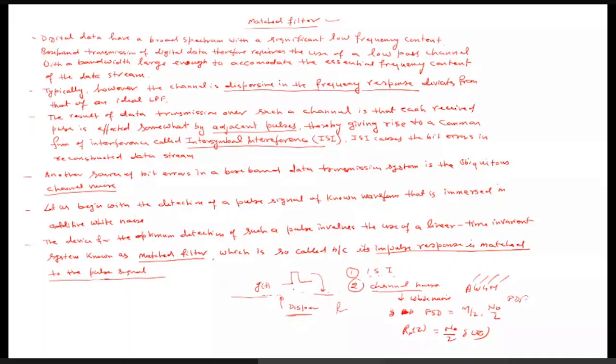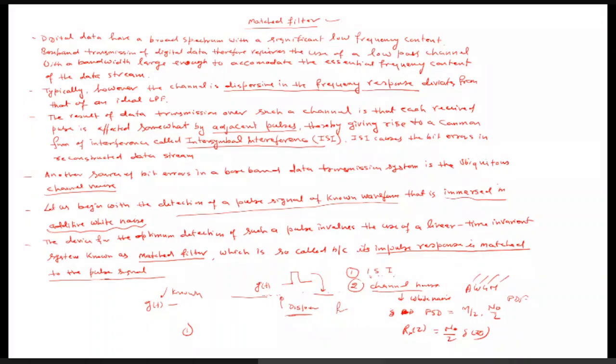So what is our plan? To detect pulse signals of known waveform, we assume that we have a received signal g(t), and the waveform of this g(t) is known, and it is immersed in additive white noise. That is the first case. Later on, we will also be considering the effect of ISI.